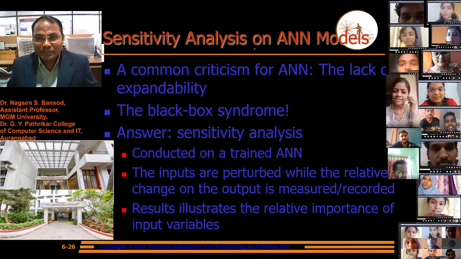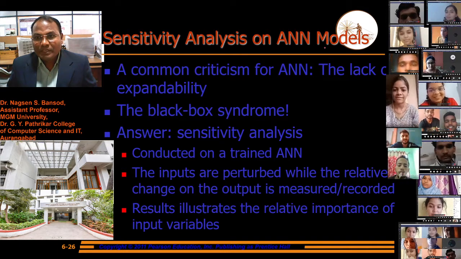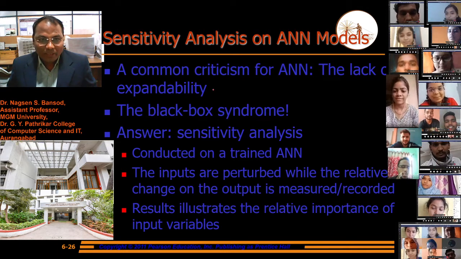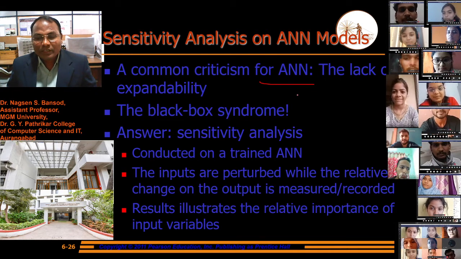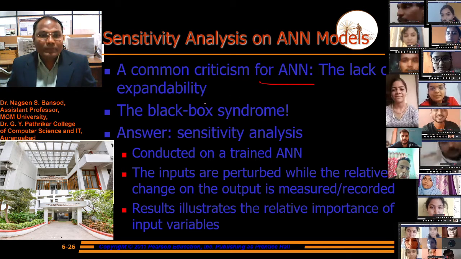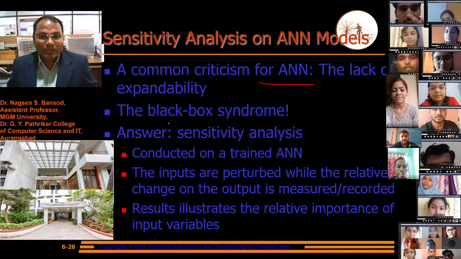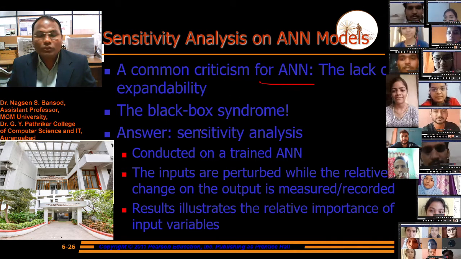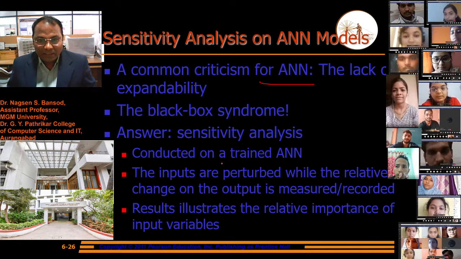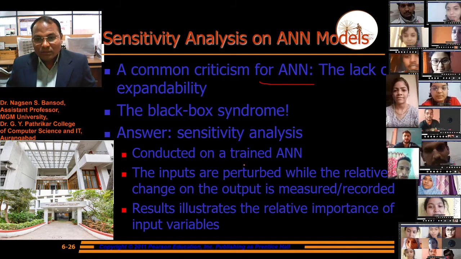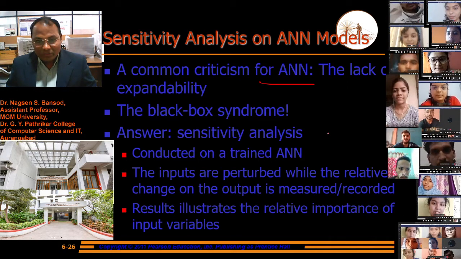Sensitivity analysis on the artificial neural network model. A common criticism of artificial neural networks is the lack of explainability, the black box syndrome. The answer is the sensitivity analysis conducted on a trained artificial neural network.